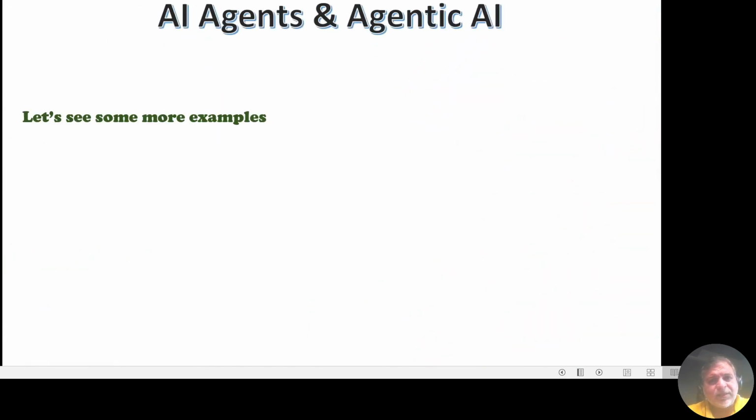So let's discuss a few more examples and try to understand the difference between AI agents and agentic AI. Single musician versus entire orchestra. A single musician is an AI agent, whereas an entire orchestra is an agentic AI with a conductor that coordinates and leads the musicians and all band members to create a complex symphony.